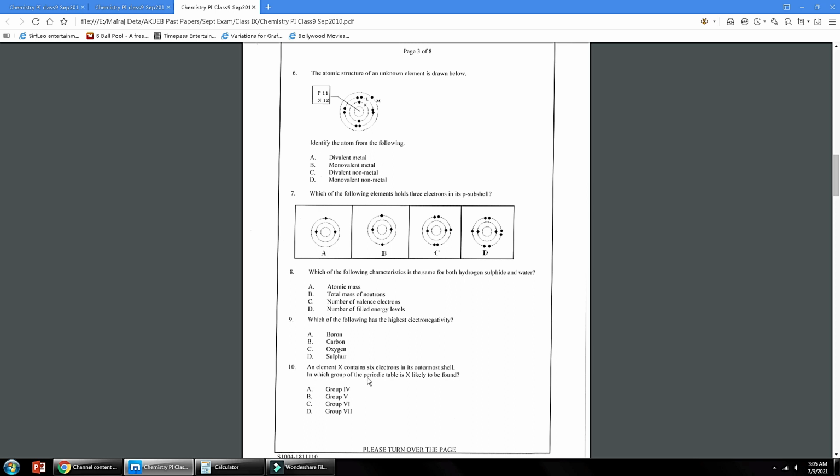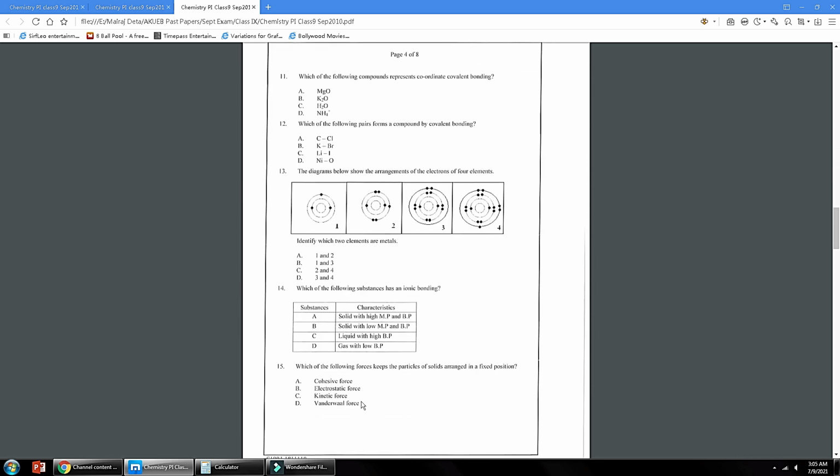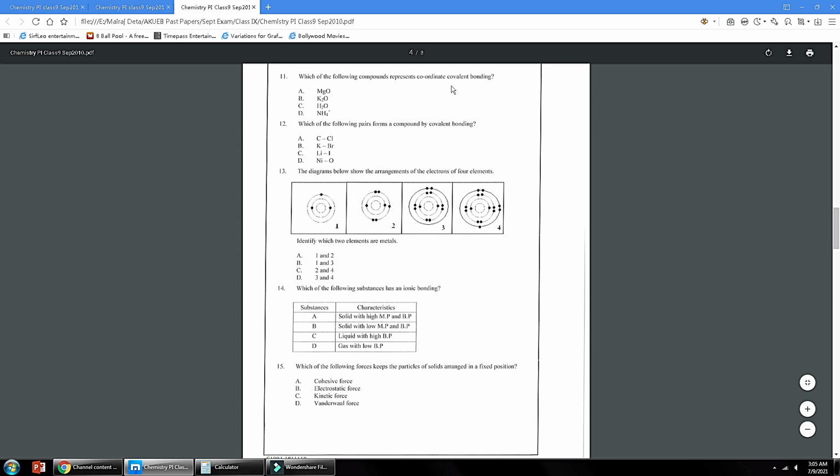Number 10, an element X contains 6 electrons in its outermost shell. In which group of the periodic table is X likely to be found? 6A group. Option C is the correct answer. Number 11, which of the following compounds represent coordinate covalent bonding? Here again, ammonium ion NH4+ contains a coordinate covalent bond.